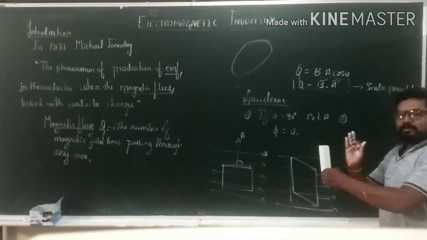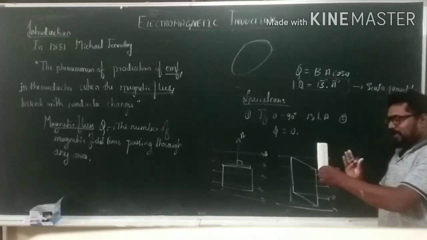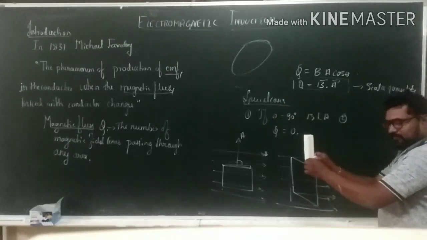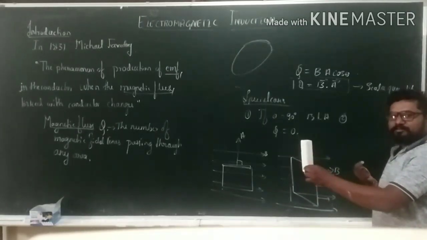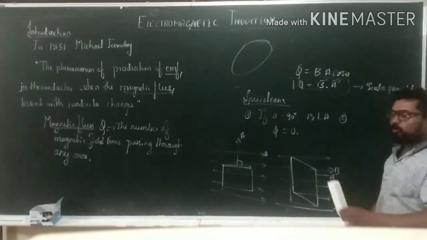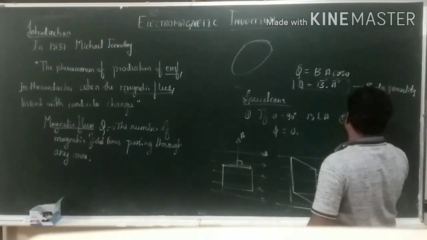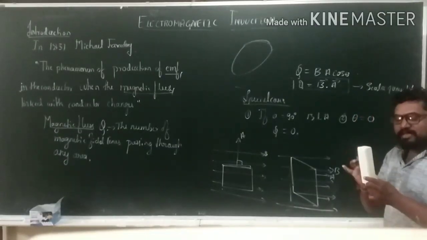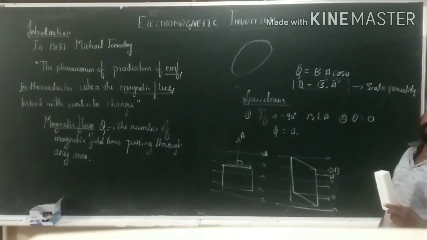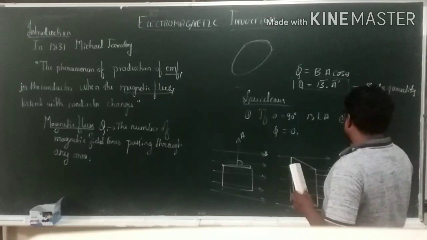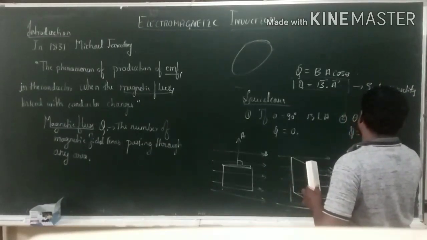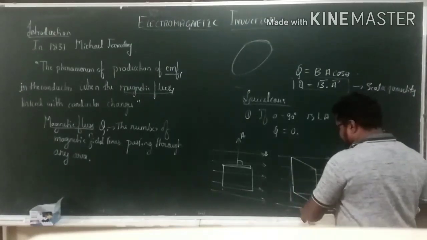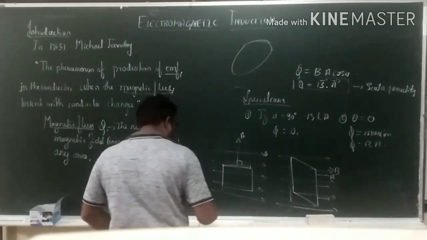Or else you can say that the area of the substance as well as the magnetic field line directions are exactly the same. Is it? Here the area of the substance as well as the direction of the magnetic field lines are exactly parallel to each other. It means theta is equal to 0. It means most of the magnetic field lines travel through this substance. Then flux will be maximum. Is it clear? And this is the flux.